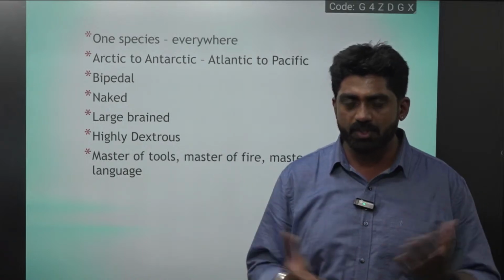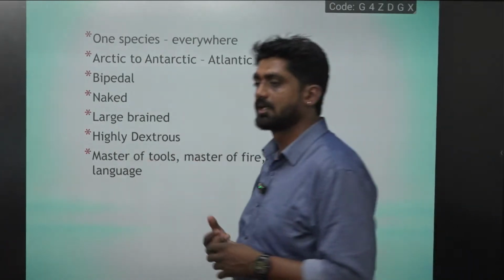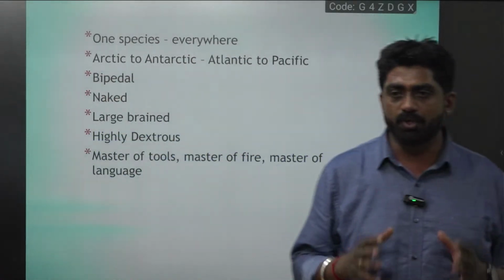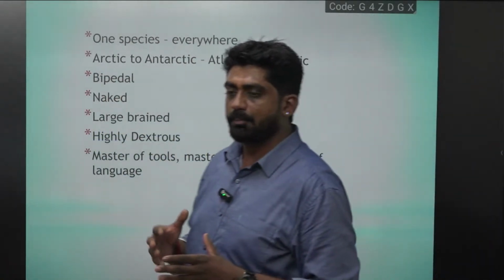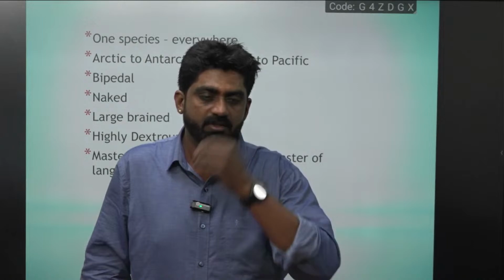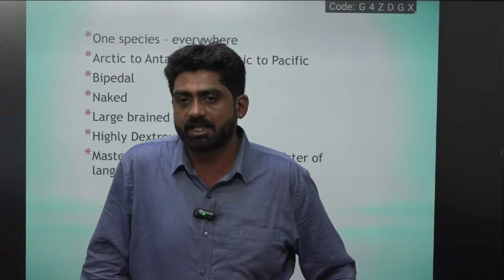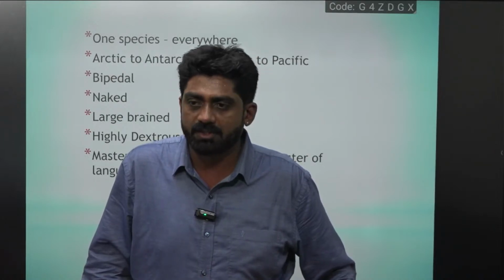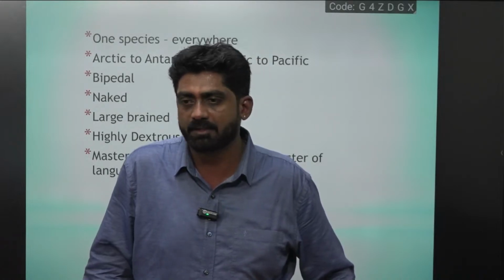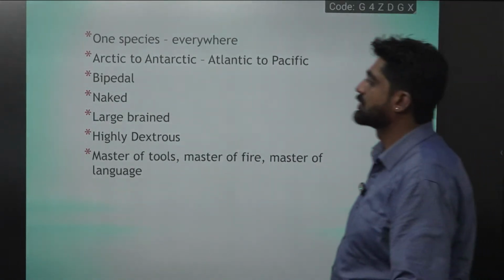He has covered the entire world, as I told you, from Arctic to Antarctic and Pacific to Atlantic, and now he is venturing out of our home, that is Earth. He wants to land on the moon and on Mars, and make the moon and Mars his second and third home, maybe in 4 or 5 decades or 100 years down the lane. So we'll probably make the moon and Mars our second and third home. That means this Homo sapiens, because of intelligence, can change, can tame anything. That is what makes Homo sapiens so special.